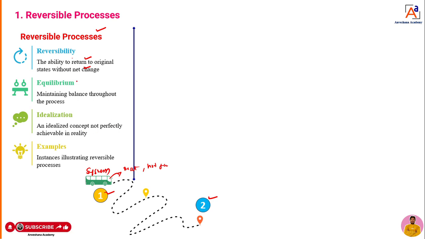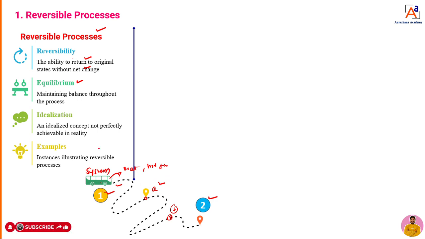But the reversible process is an equilibrium condition. It will happen in equilibrium. How is it then? It will leave from point 1 and reach an intermediate point, you can call it A. Again, the system will be in equilibrium at point 1, again at point A, again at point B. That means this reversible process is going to have an equilibrium condition at each state. That is known as a reversible process.